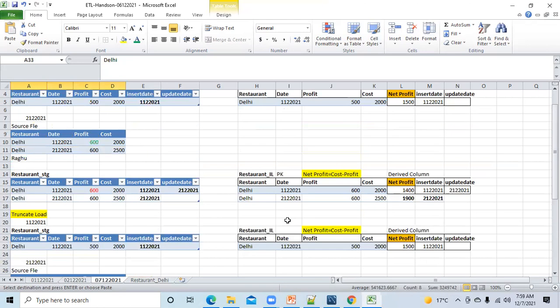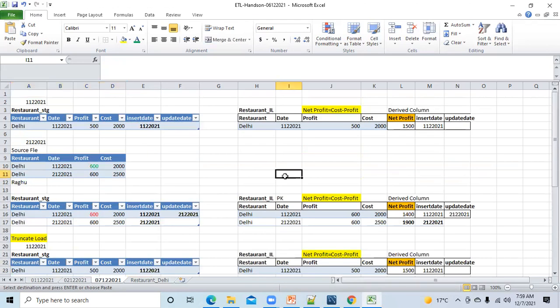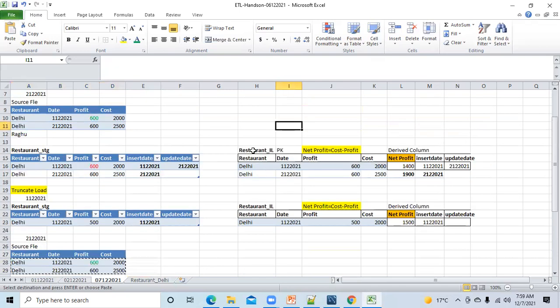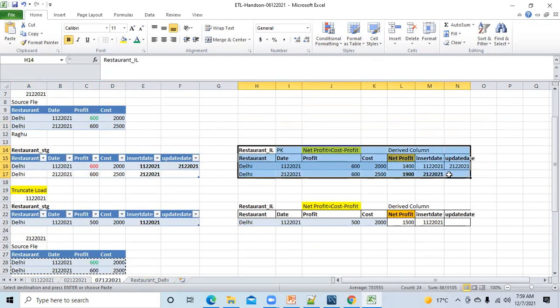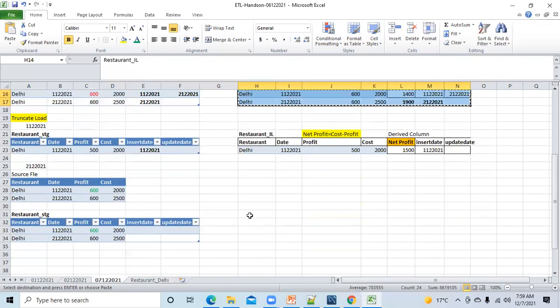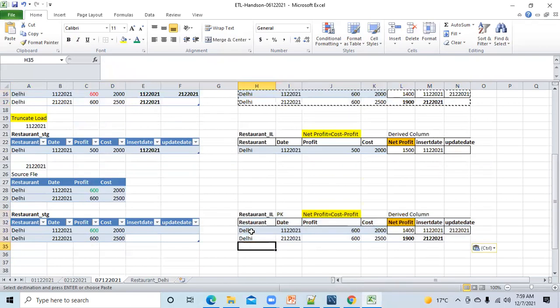Okay. Now in the integration layer, when you load this, you will get this data exactly. There will be no confusion, nothing. Daily the same data will come here. So in truncate and load, the only change will happen in the staging. The integration layer will behave in the same manner.